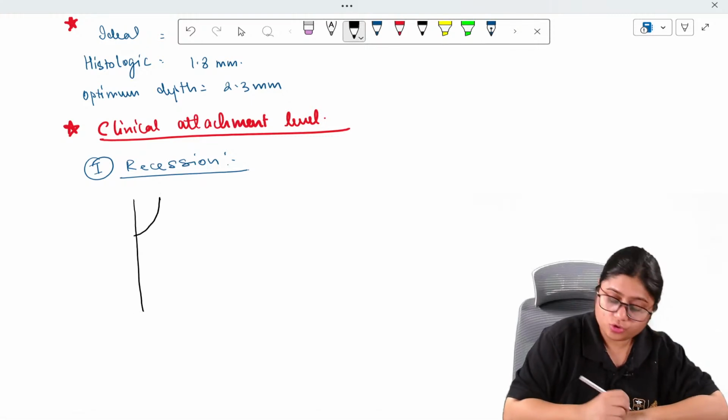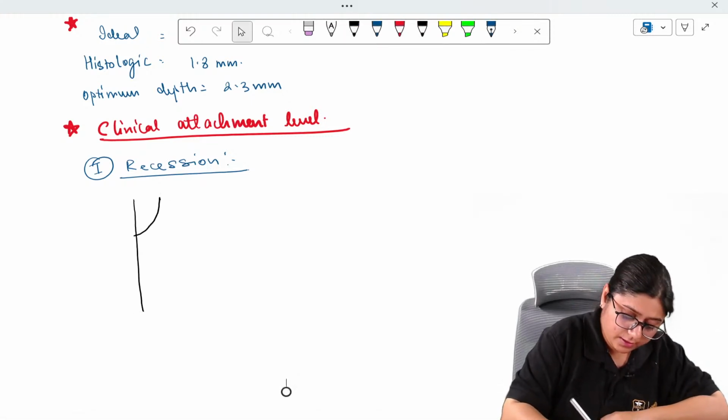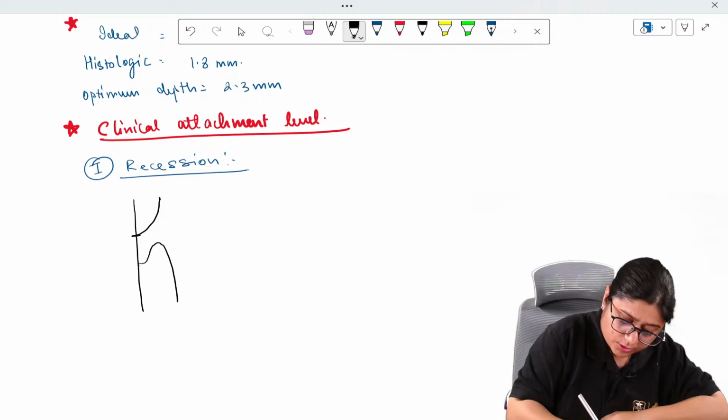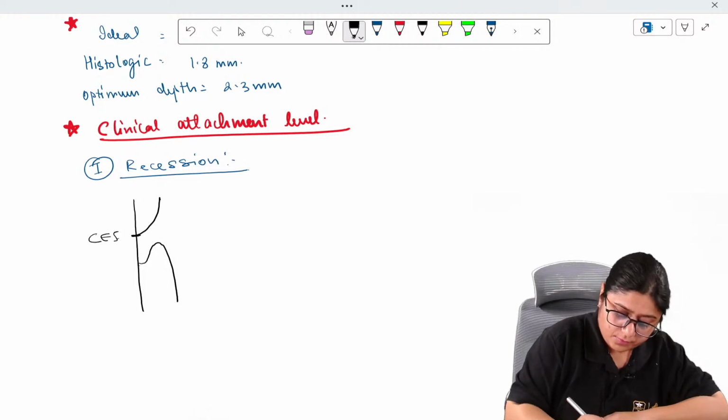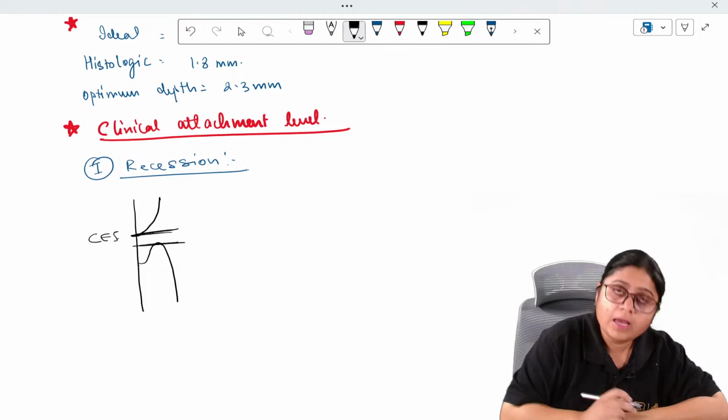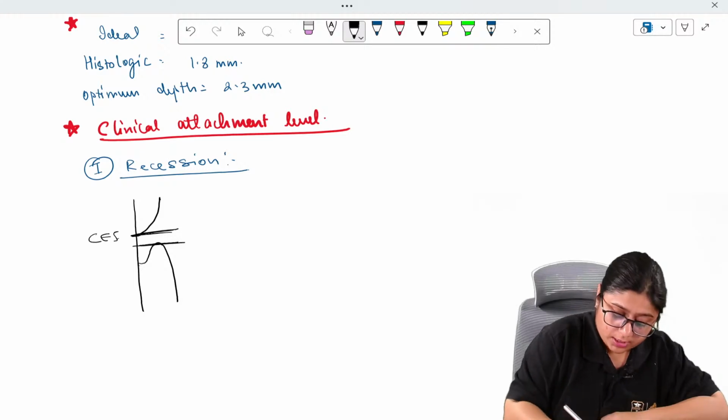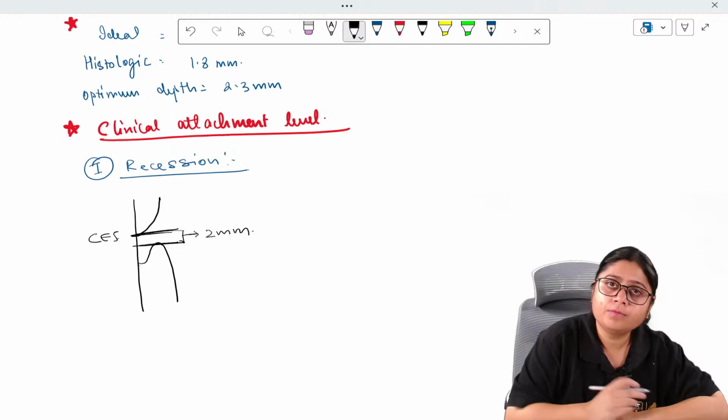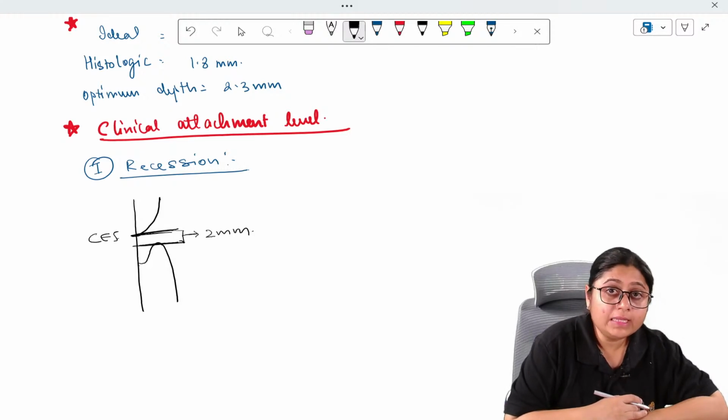This is the tooth. Here there is recession. This is your CEJ, cemento enamel junction. Recession is calculated from the cemento enamel junction up till the marginal gingiva. Suppose this is 2 mm. And then we calculate the pocket depth.